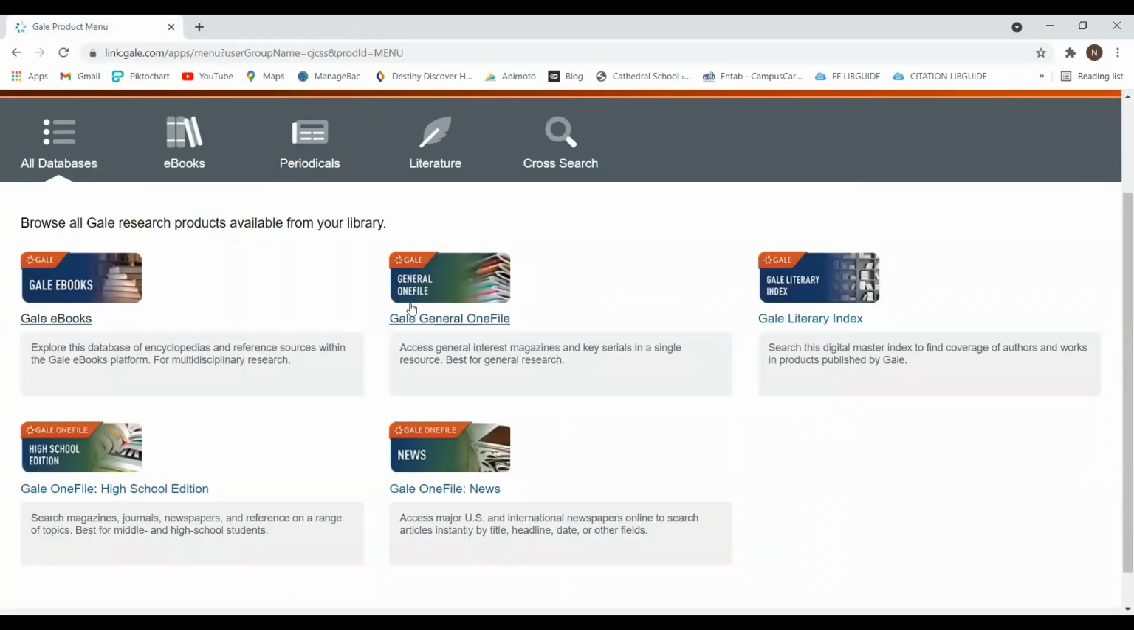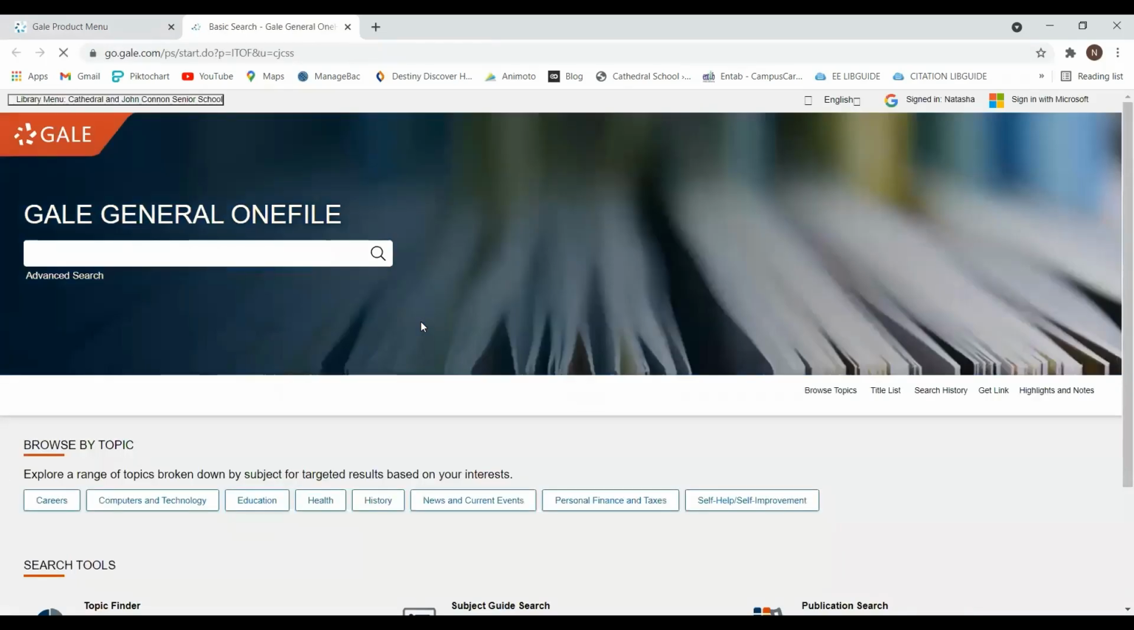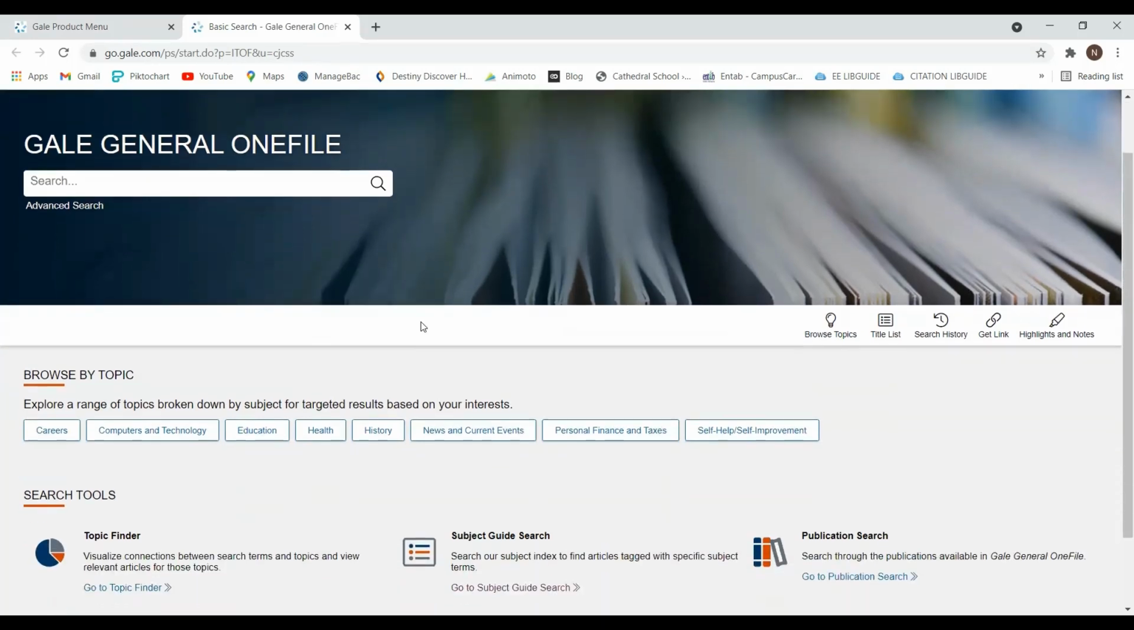Now the next database is the General One File database. Here you can access general interest magazines and key serials. If you are starting off with your research and you do not know how to go about it, you want to do your literature review, this is a very good site where you can come and do your literature review. You can browse by topic. So you think, okay, I want to do my research in history, but I am not very sure what are the topics.